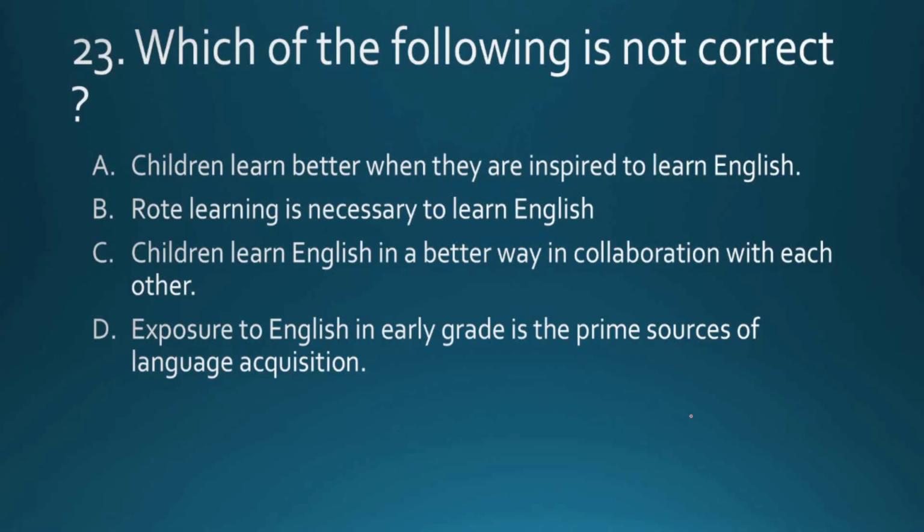No. I have given such questions here because you will find a lot of options for other questions also. You can find different questions from one question. That means here you can understand what is correct about English. Okay? A, C, D all are correct. You can make a number of questions from these distractors. Okay, so rote learning is necessary to learn English is not correct.